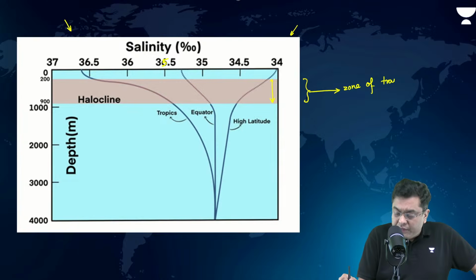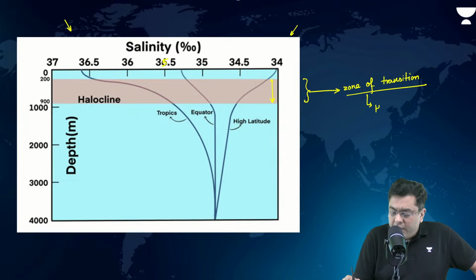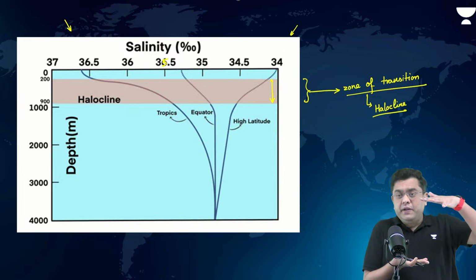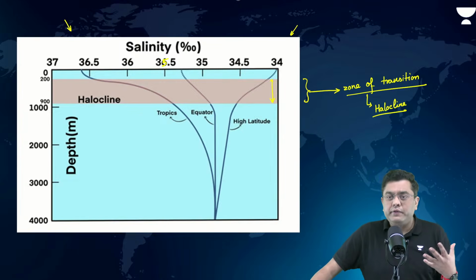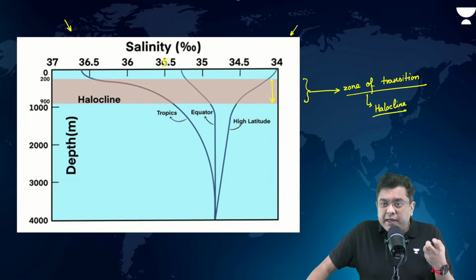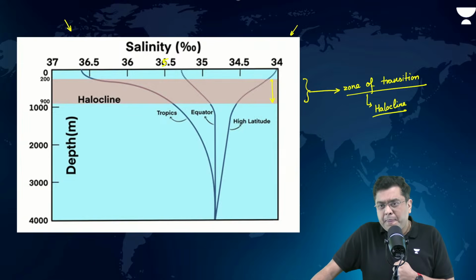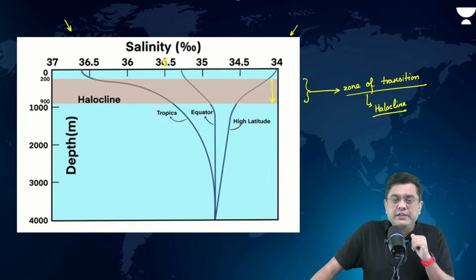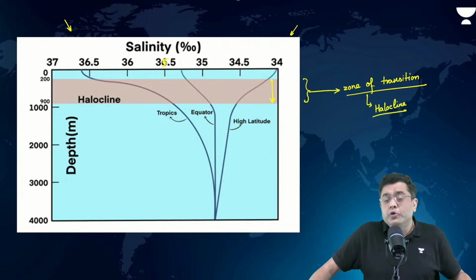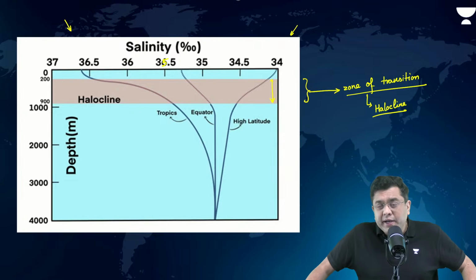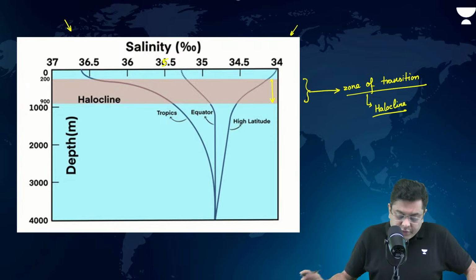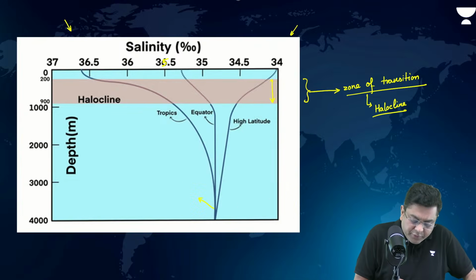And that zone of transition is what is known as halocline. So how big of a variation it is will depend upon which latitude you are in. For example, at the region of the equator, you will have the variation which is almost minimal, right? At the region of the tropics, variation is high because at the base you have 35 parts per thousand.